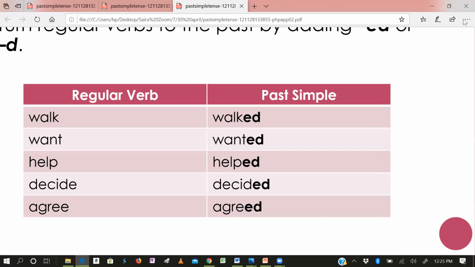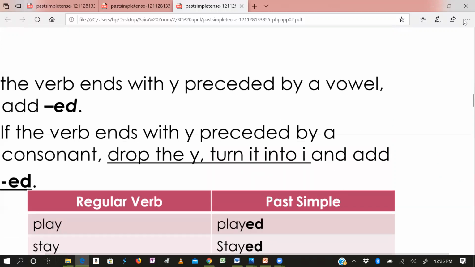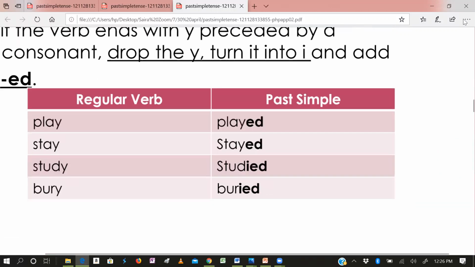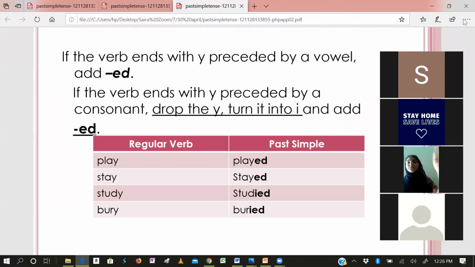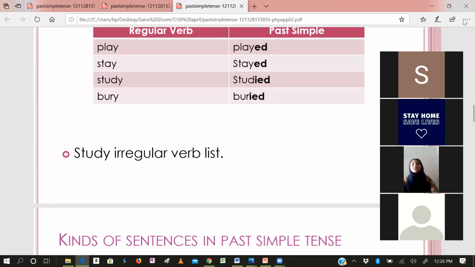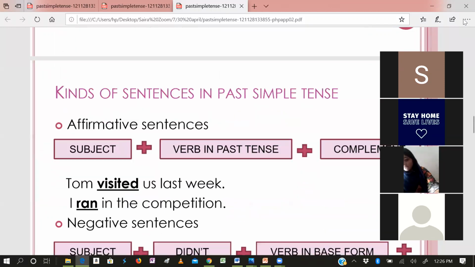But I'm just telling you because when you add ed or t, it becomes a regular verb. In order to make the past form, you will add ed or t. So that is the past. We make the past form. We move further. Here are examples: play, played, stay, stayed, study, studied, bury, buried. So these are the past forms. These are also regular forms. We will use them in the past tense.